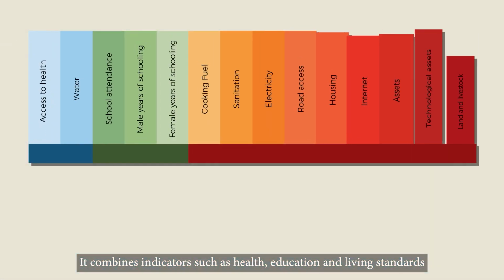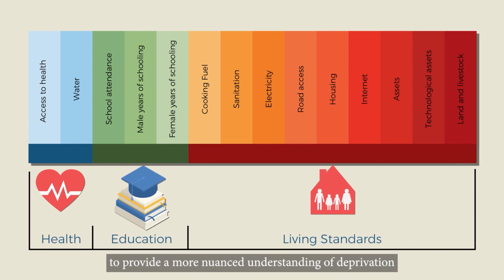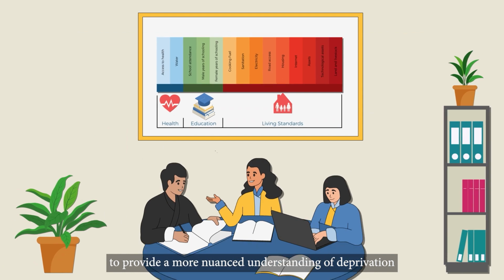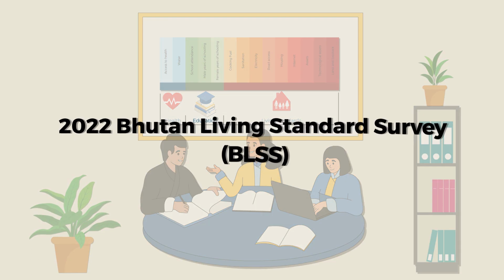It combines indicators such as health, education, and living standards to provide a more nuanced understanding of deprivation and guide targeted interventions at higher and stringent standards. It is based on the data from 2022 Bhutan Living Standard Survey (BLSS).